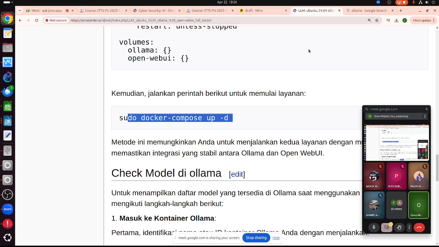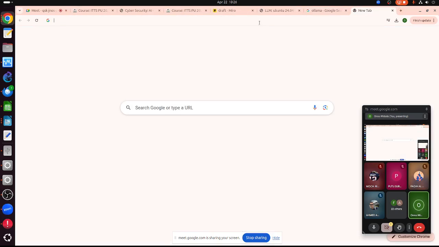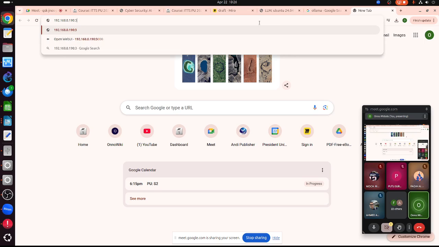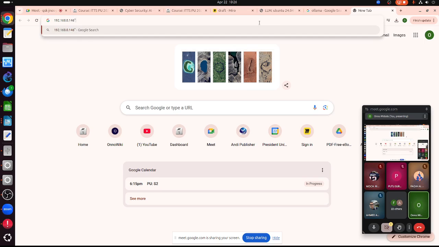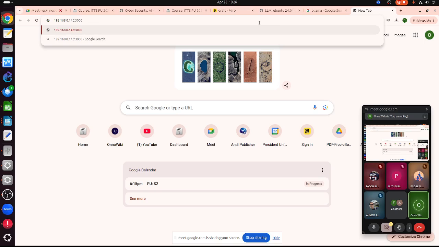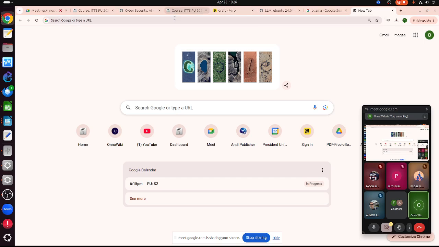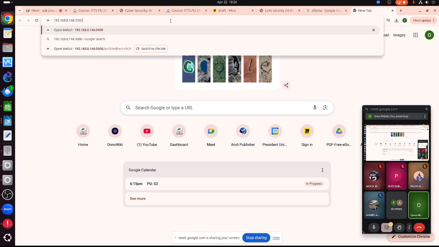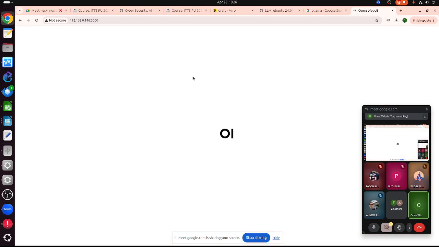Okay. Now, what's the IP address? The IP address of my system is 192.168.0.161, the port number is 3000. But this is very slow because there is no NVIDIA GPU, so the system is very, very slow. I hope this works. Oops, why? Okay, it works. So this is how it looks.